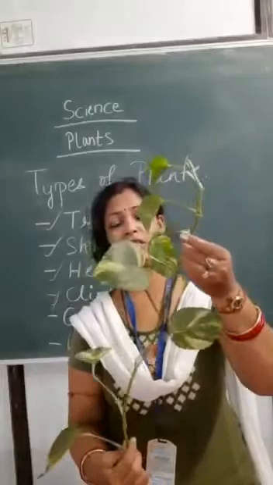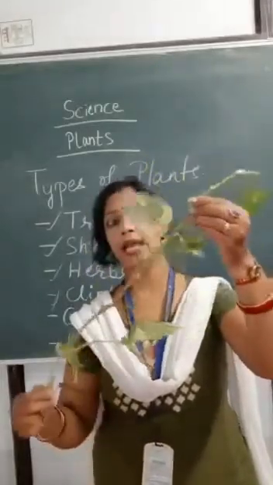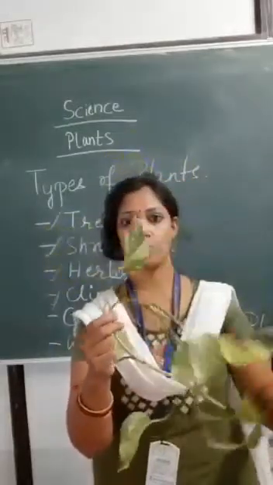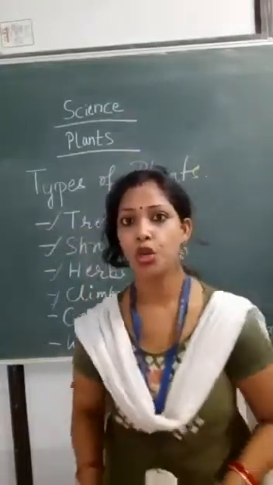If I do not hold it, see what will happen. It will fall down. So it always needs support to grow.